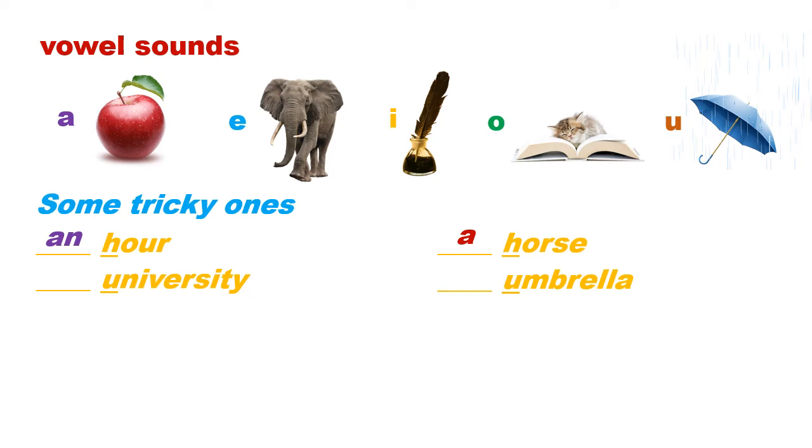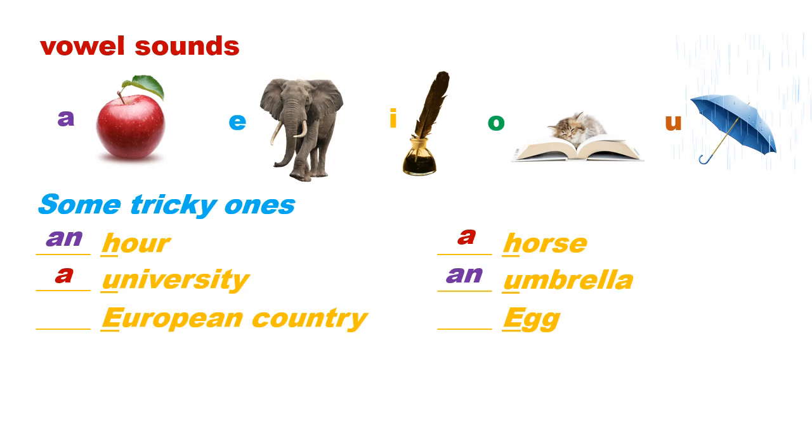University, umbrella. University. U is not a vowel sound, so it takes the article a before it. Umbrella. A is a vowel sound, so it takes the article an. European. U again not a vowel sound and so it takes the article a. But egg. E is a vowel sound and we use the article an.